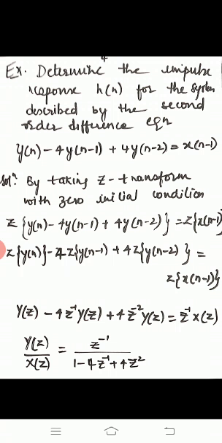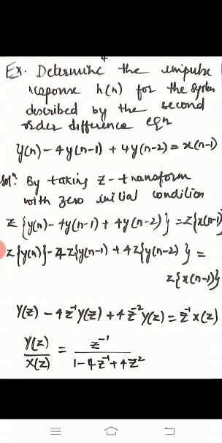Dear students, as you all know, if it is d square y of t by dt square, then the Laplace transform of d square y upon dt square will be s square into Y of s. I hope you all remember. Similarly, here we are going to apply the z transform for 0 initial conditions for the given equation.